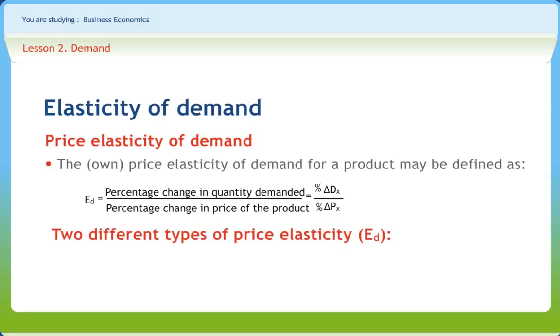Two different types of price elasticity can be calculated: arc elasticity of demand and point elasticity of demand. Arc elasticity measures the responsiveness of demand between two points, for example x and y, on the demand curve. As x and y come closer together, the arc shrinks in size, and the two values for elasticities calculated at both the points separately will get closer to each other. If the distance is negligible, the arc will end up as a single point, and the arc elasticity calculation can be replaced by that for point elasticity.